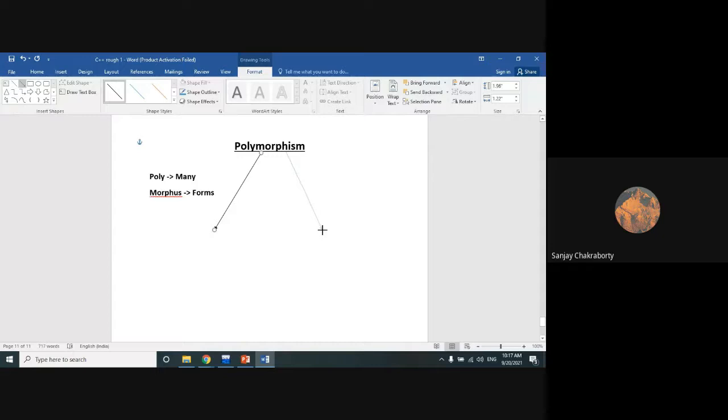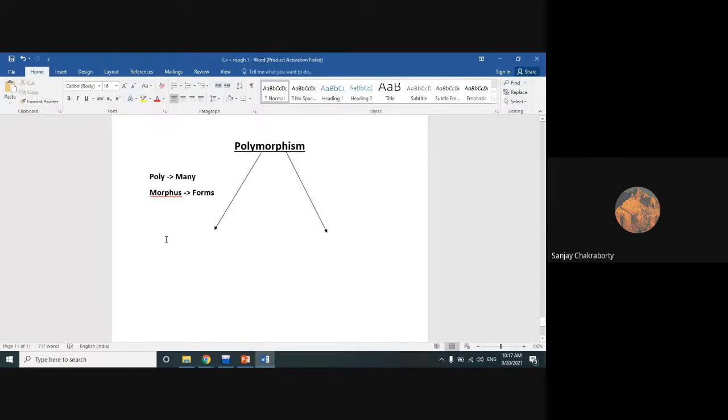Try to understand. Polymorphism is broadly classified into two types. The first type is called compile time polymorphism, and the second type is called runtime polymorphism. Both are important, but runtime is more popular than compile time polymorphism. But both are used significantly.